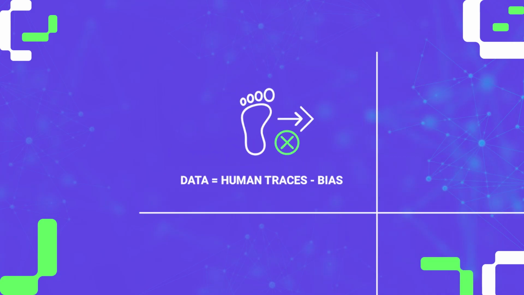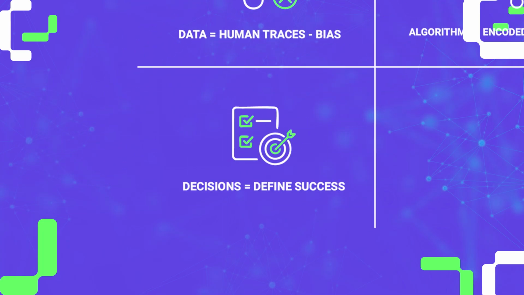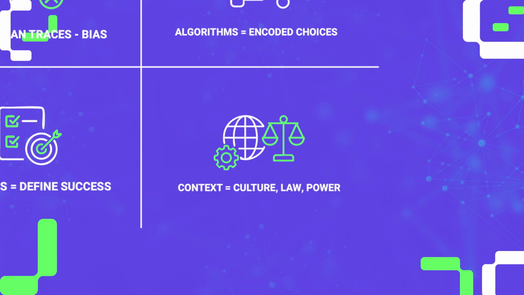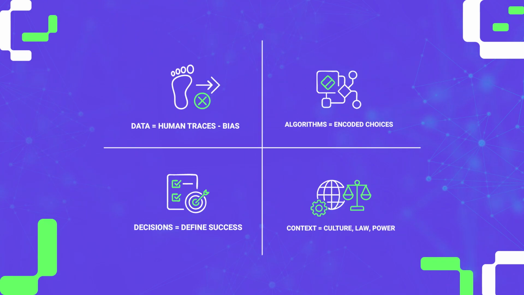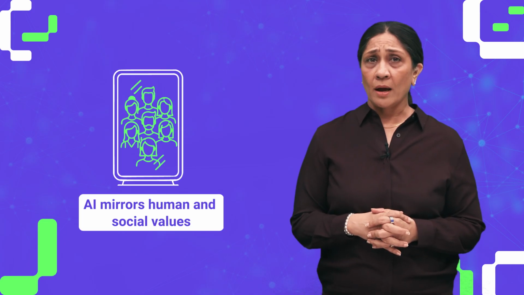In fact, everything about AI is shaped by people. The data AI uses comes from us, so it's full of our opinions and mistakes. The computer instructions, the algorithms, are built by humans who decide what the system should prioritize. Where the AI is used, like which country or company, also impacts it as local customs, laws and leaders affect its design and use. Together, these make AI a mirror. It reflects who we are. That's why we say AI is never neutral.